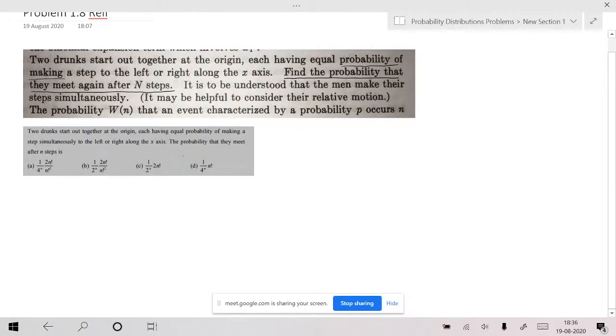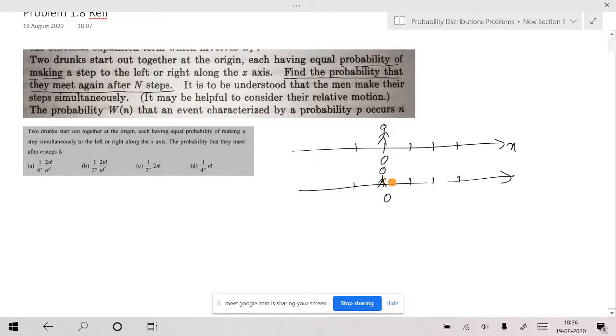Now look here, if you want to apply your probability distribution. Suppose let me create an x-axis like this. This is the origin. Let me create the same x-axis for the other person, like this. Suppose they both start their journey from the origin.